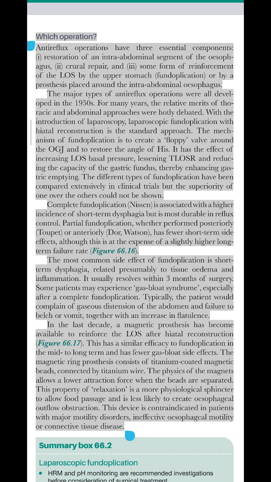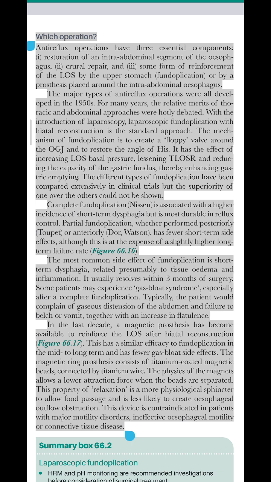Complete fundoplication, Nissen, is associated with a higher incidence of short-term dysphagia but is most durable in reflux control. Partial fundoplication, whether performed posteriorly, Toupet, or anteriorly, Dor, Watson, has fewer short-term side effects, although this is at the expense of a slightly higher long-term failure rate, figure 66.16.